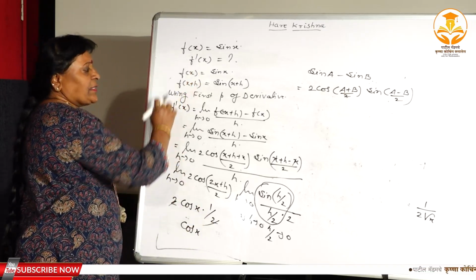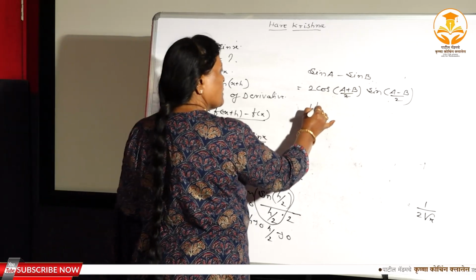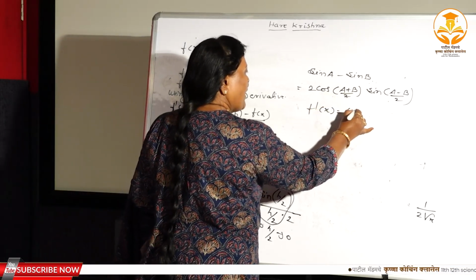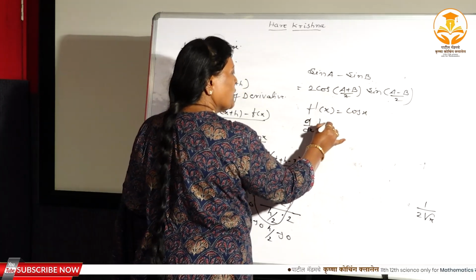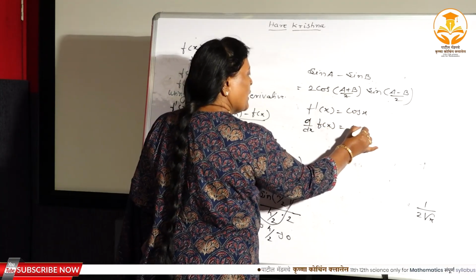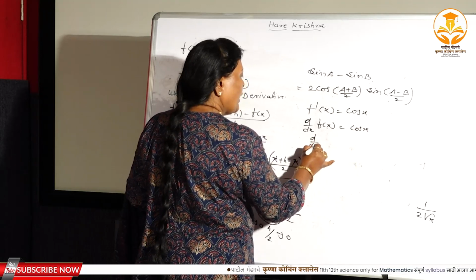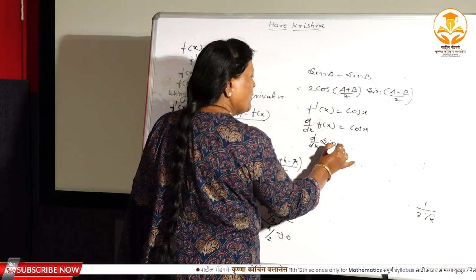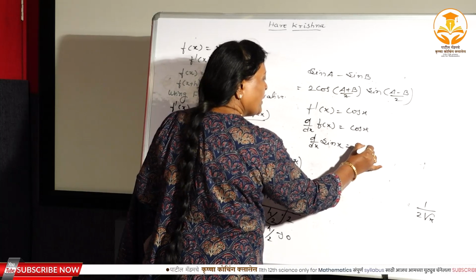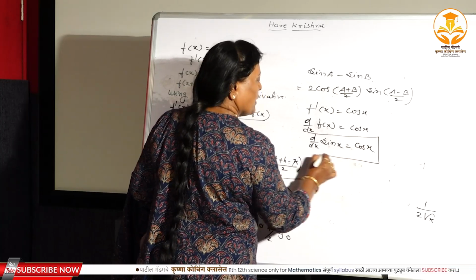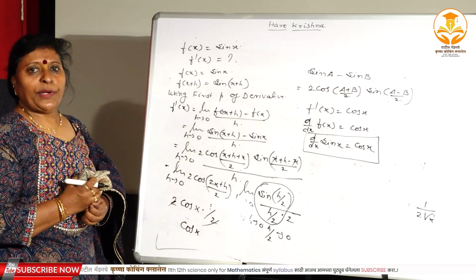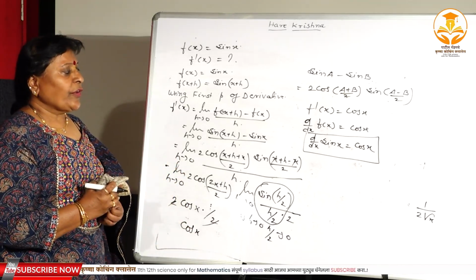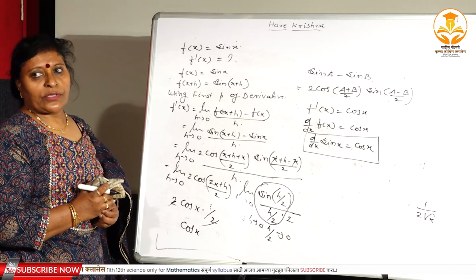Therefore the f dash x you have got as a cos x आणि f dash x म्हणजेच काय आहे, d/dx of f of x is equal to cos x आणि d/dx of f of x म्हणजे sin x, and here you have got the derivative of a sin x that is equal to cos x. That is the sixth formula, but this is the trigonometric formula, that is the derivative of a sin x you have got as a cos x.